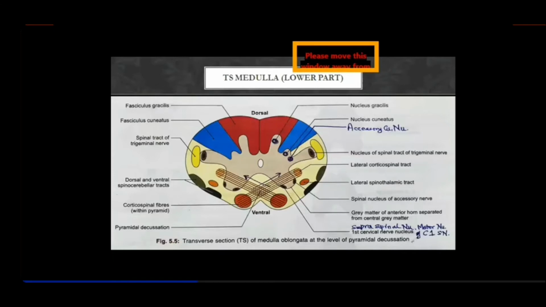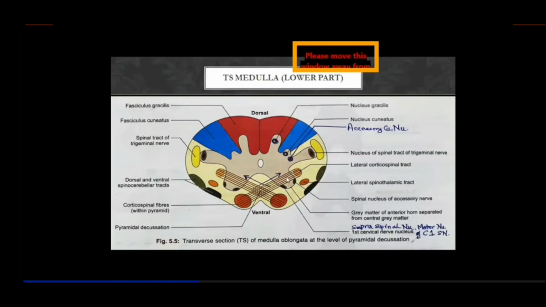They are descending fibers, and the majority, around 80% of fibers, move to the opposite side. Means what? They are not staying on that side; rather, these decussating fibers reach the contralateral side, into the lateral funiculus, to form the lateral corticospinal tract.